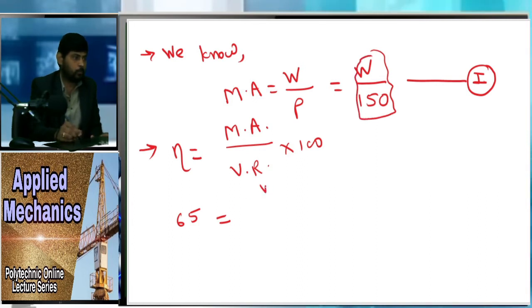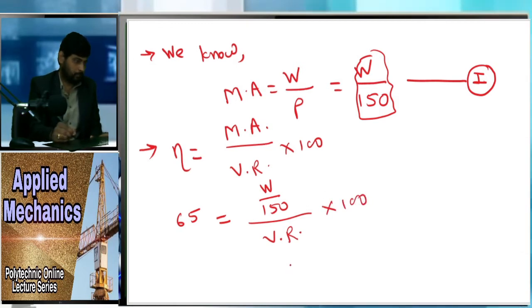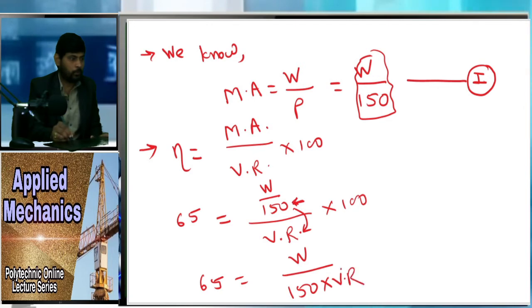So put this value here, W upon 150 divided by velocity ratio into 100, right? So just see here, this 150 which is in the denominator will go here, right? So you can write like this, 65 is equal to W upon 150 into VR, right, into 100. So you can write the equation like this.